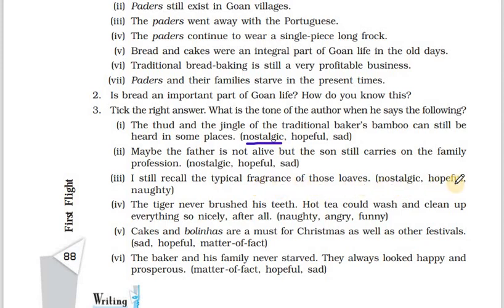Is it nostalgic, hopeful or naughty? So he is able to still remember the typical fragrance from when he was a child. That is nostalgic again. The tiger never brushed his teeth. Hot tea could wash and clean up everything so nicely after all. It's being funny here.